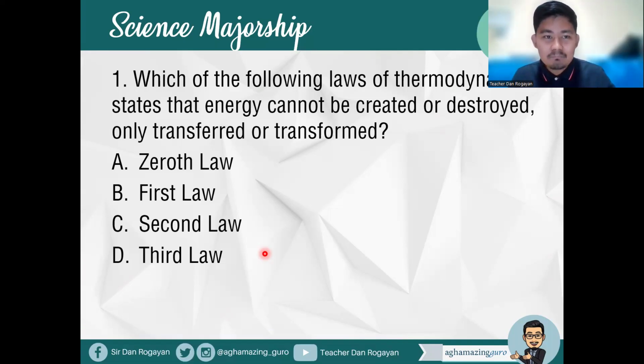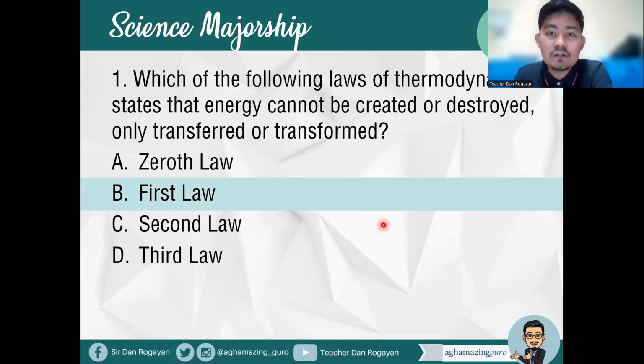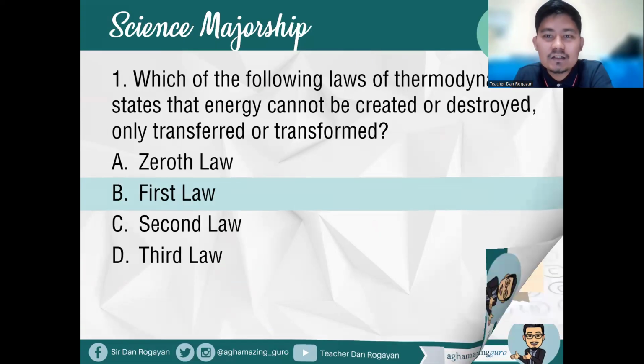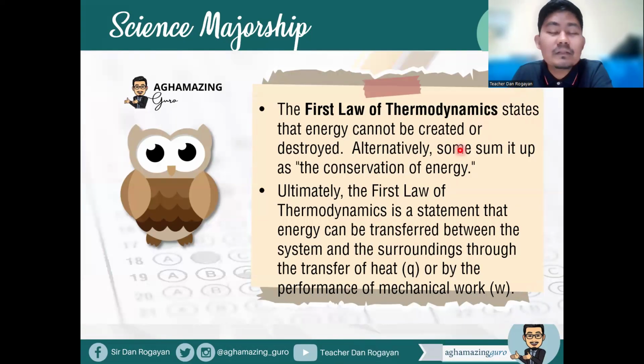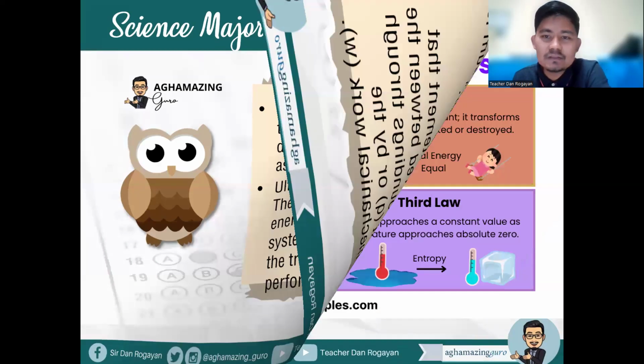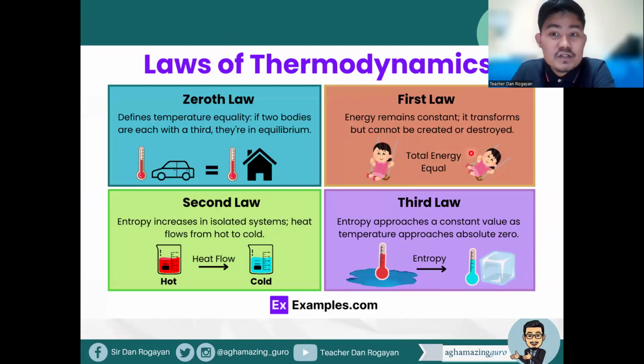Okay, of course, now when we talk about the law of conservation of energy, this is actually under the first law of thermodynamics. So letter B is our correct answer. The first law of thermodynamics states that energy cannot be created or destroyed. Alternatively, some sum it up as a conservation of energy. The first law of thermodynamics is a statement that energy can be transferred between the system and the surroundings through the transfer of heat or by the performance of mechanical work. Energy remains constant, it transforms but cannot be created or destroyed.